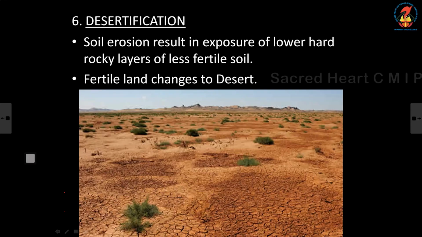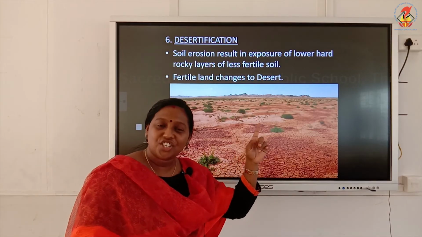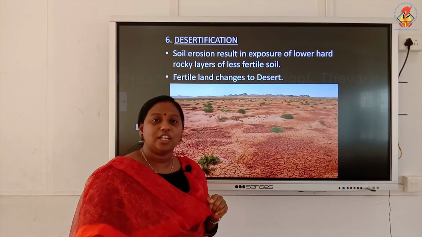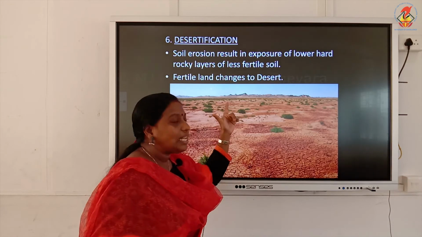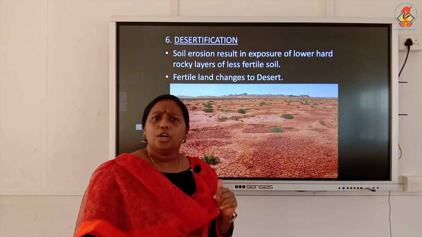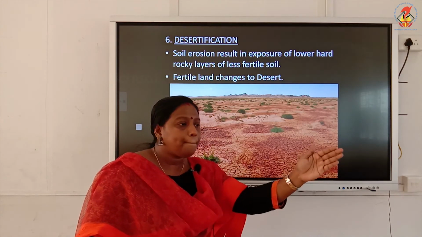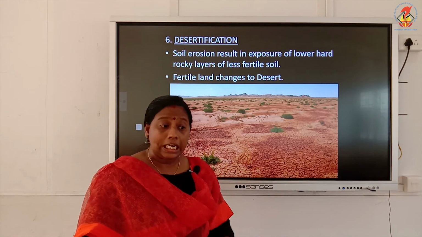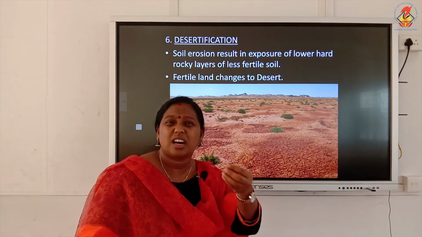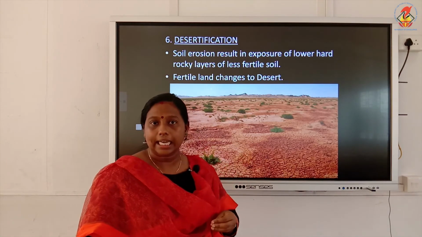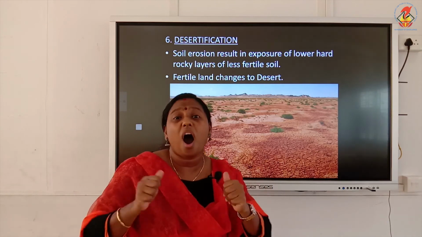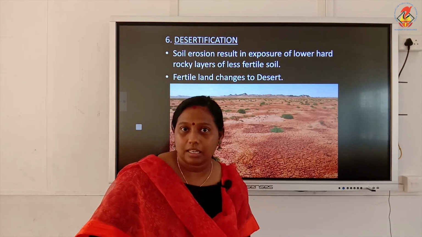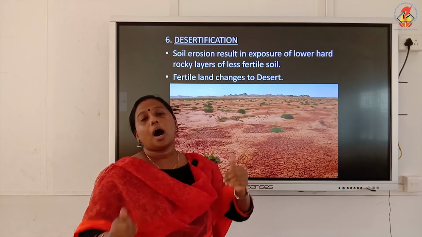Clear? So we will move on to the last consequence of deforestation. It is desertification. Now this desertification is an after effect of soil erosion. The last point which we saw, actually this is a continuation. Due to soil erosion, as we said, the upper fertile soil is removed from an area. As a result, the lower layers of soil, which are comparatively less fertile, much harder and rocky, will come to the upper layers.